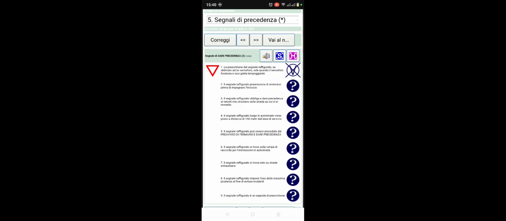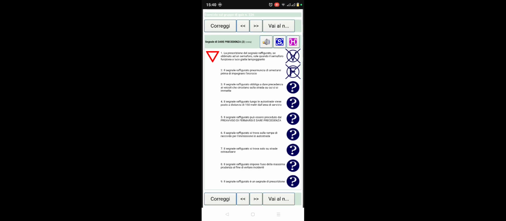Number 2. Il segnale raffigurato, this sign figure, preannuncia di arrestare prima di impegnare l'incrocio. So this sign figure is announcing us, or telling us, to stop before we can engage the junction. Before we can engage the junction. No, it's false.